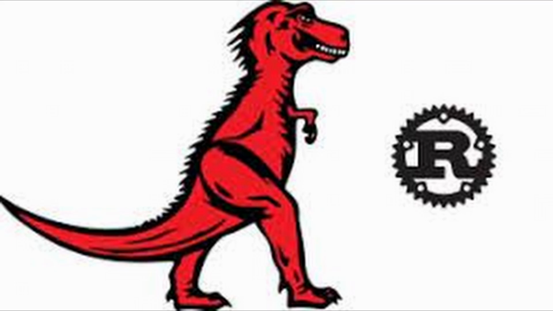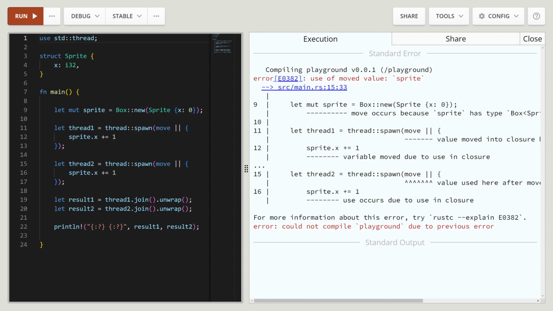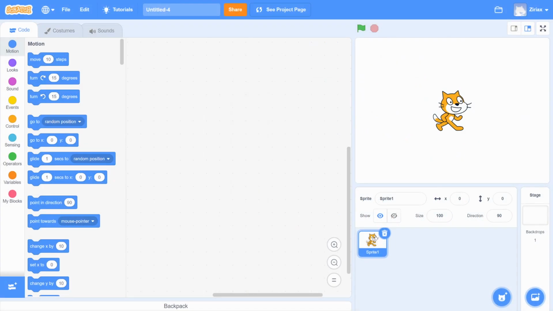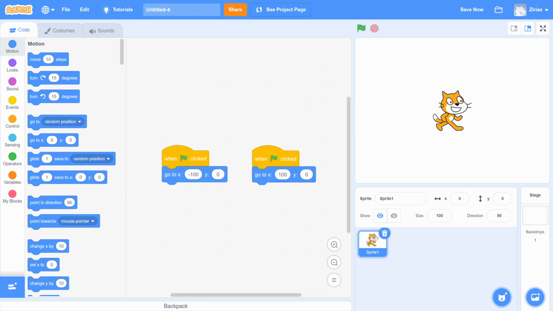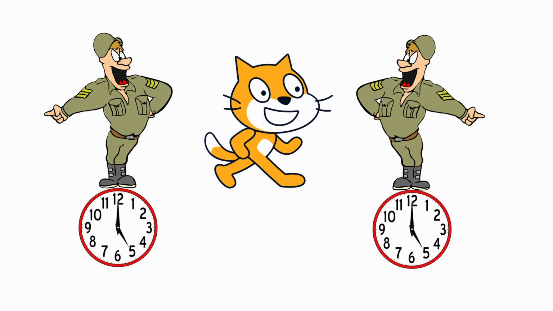Now, imperative programming is not per se a bad thing. Modern languages like Rust show that if you put enough constraints on it, you can actually create very robust and fast software with it. Let's use Scratch again to show what happens if you don't have these constraints. Let's make a really silly program with 2 control blocks that both move the same sprite but to a different position when the program is started. This is like 2 people giving different instructions to the cat at exactly the same moment.